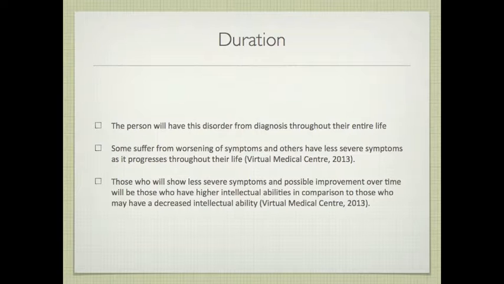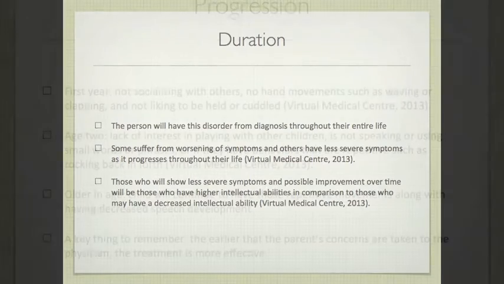When discussing the duration of autism, it is a disorder that the person will have from diagnosis, which is usually within the first few years of age, and continue to have throughout their entire life. Every person's disorder will progress differently, and some people suffer from worsening of symptoms, and others have less severe symptoms as it progresses throughout their life. Those who will show less severe symptoms and possible improvement over time will be those who have higher intellectual abilities in comparison to those who may have a decreased intellectual ability.